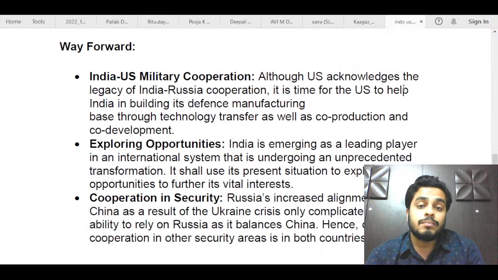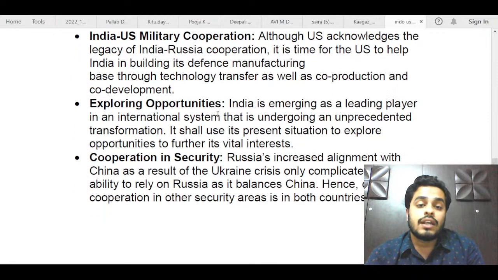where you can talk about increasing military cooperation. As you all know, Russia has been a long-term partner of India, especially in military and defense. But now it is time for India-US military cooperation to go to the next level, since Russia is hand in hand with China, and that can affect India in times of need. So this military cooperation needs to be taken to a higher notch. So you can talk about this. Again, there are many issues where we can explore opportunities, for example, in climate change and technology. So you could have talked about this also, that exploring opportunities can also be done.